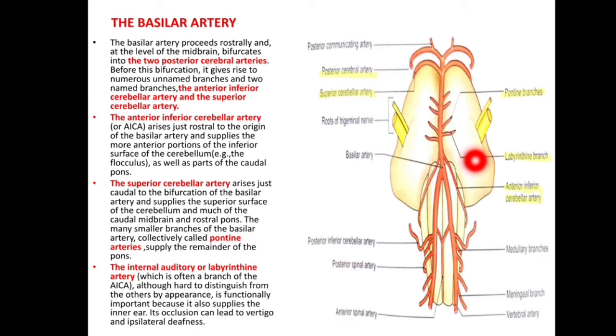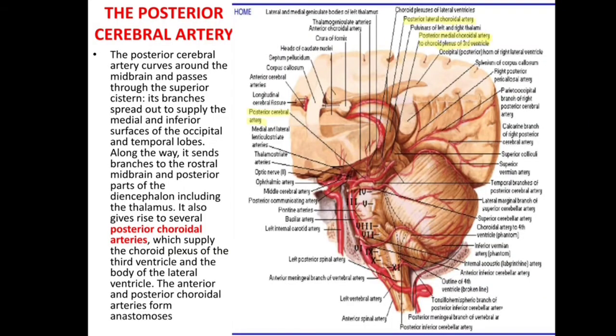Next is the labyrinthine branch, or labyrinthine artery, which is often a branch of the basilar, and sometimes a branch of the anterior-inferior cerebellar artery. Although hard to distinguish from the others by appearance, it is functionally important because it also supplies the inner ear. Its occlusion can lead to vertigo and ipsilateral deafness. So, the branches of the basilar artery are the superior cerebellar, pontine, labyrinthine and antero-inferior cerebellar arteries.